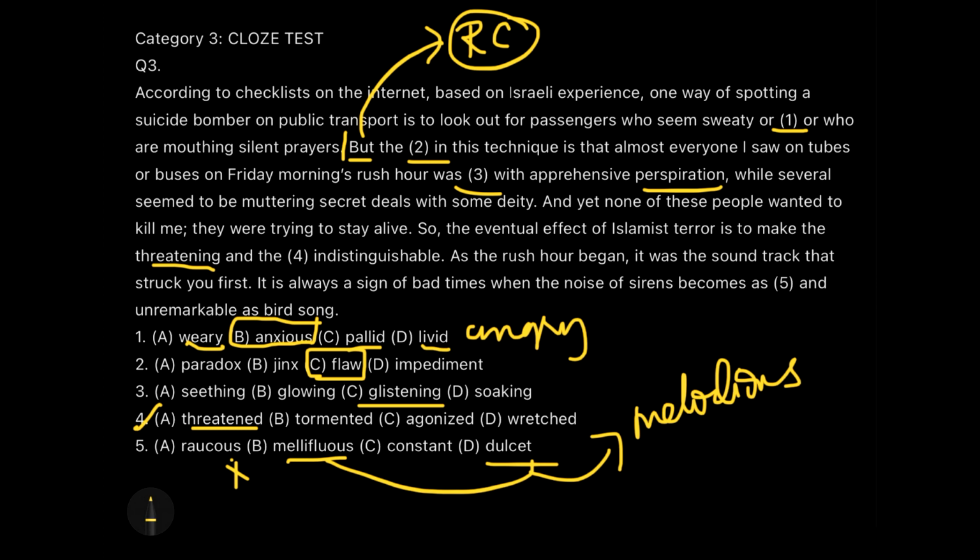So it's more of an RC than of a fill in the blanks, and whatever comes between fill in the blanks and RCs is called closed test. Okay, so this is the way how we will be doing it. Step number 1, you go out with the blanks which you are sure with. Step number 2, if you are solving for blank number 3, read the sentence which had blank number 2 solved, and then continue your sentence. You will find it much easier and faster to solve the questions in the closed test then.